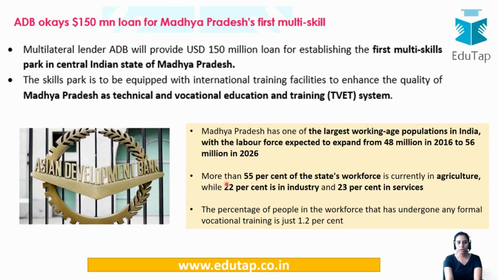And here I have mentioned that more than 55% of Madhya Pradesh's workforce is in agriculture. So that is the aim of the government, to make the workforce trained in the vocational courses, and the formal training is being provided. There are many schemes like the Skill India scheme that we've also learned about, Sankalp, Strive. These were schemes which were launched by the government. So this is one such important initiative, ADB and Madhya Pradesh. That would be it about this news.